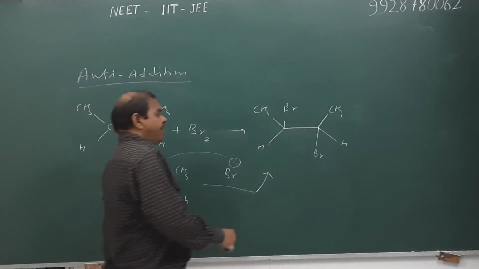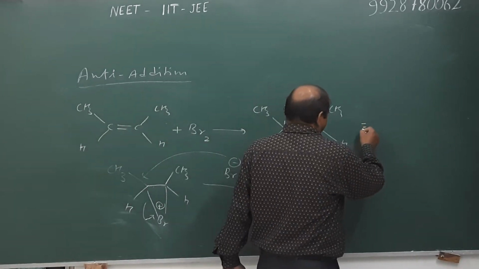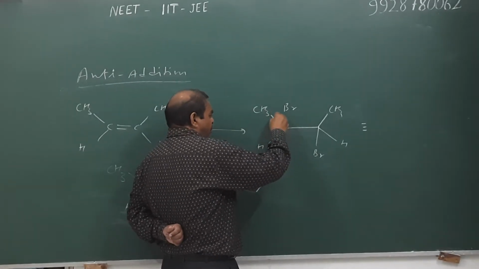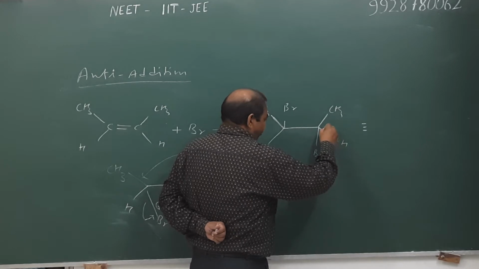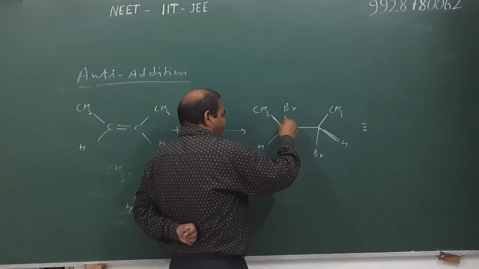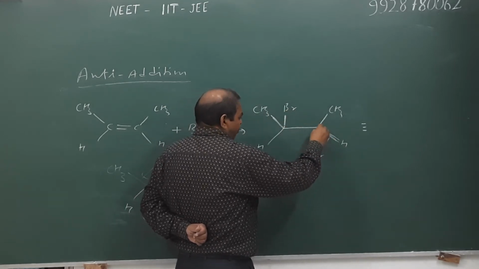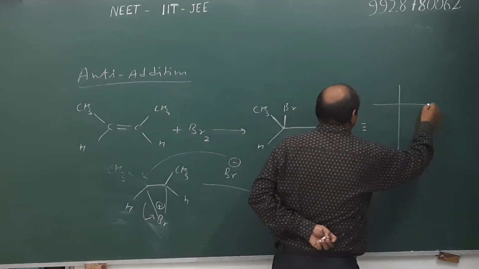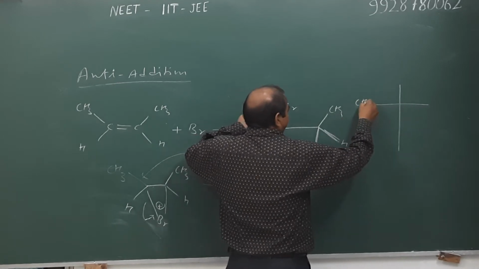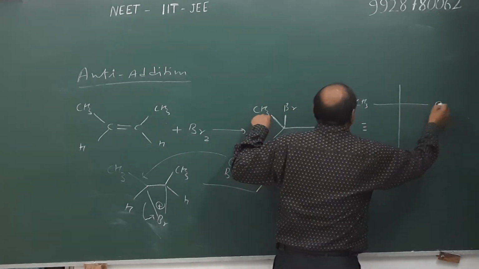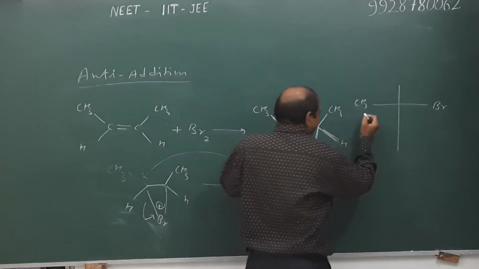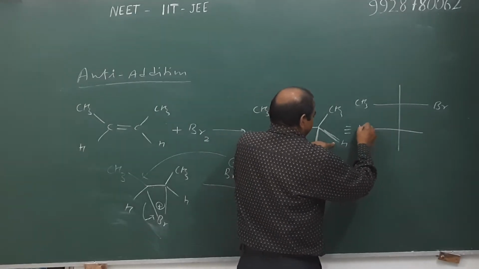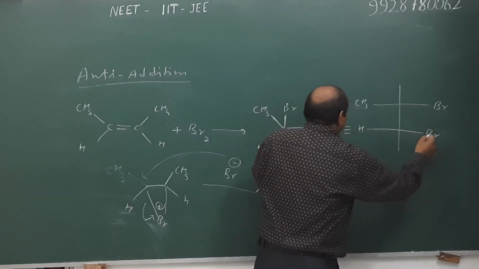We write the Fischer projection formula of the product. In this compound, the methyl group of this carbon is eclipsed with hydrogen. Similarly, bromine of this carbon is eclipsed with the same bromine of another carbon atom. Therefore, CH3 and bromine of carbon first are eclipsed with hydrogen and bromine of another carbon.